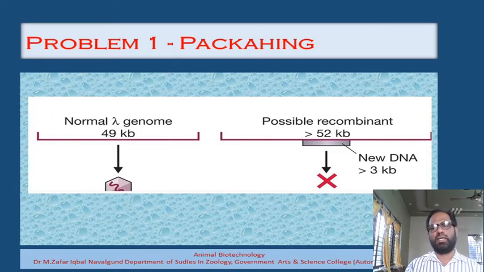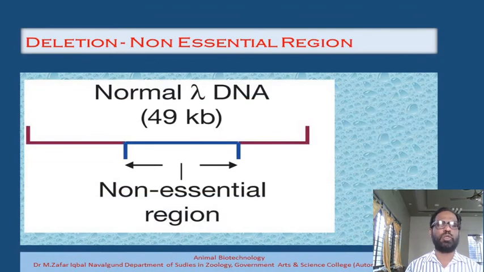The most important point we have associated with the Bacteriophage lambda is that it has a non-essential region. The region between 20 to 35 kilobase pair is called the non-essential region, and if this part of the genome or DNA of the Bacteriophage lambda is removed, it is not going to affect anything. It will retain its infection capacity, it will retain the DNA synthesis and replication ability, and all the vital activities are retained. If this region is removed, nothing will happen.